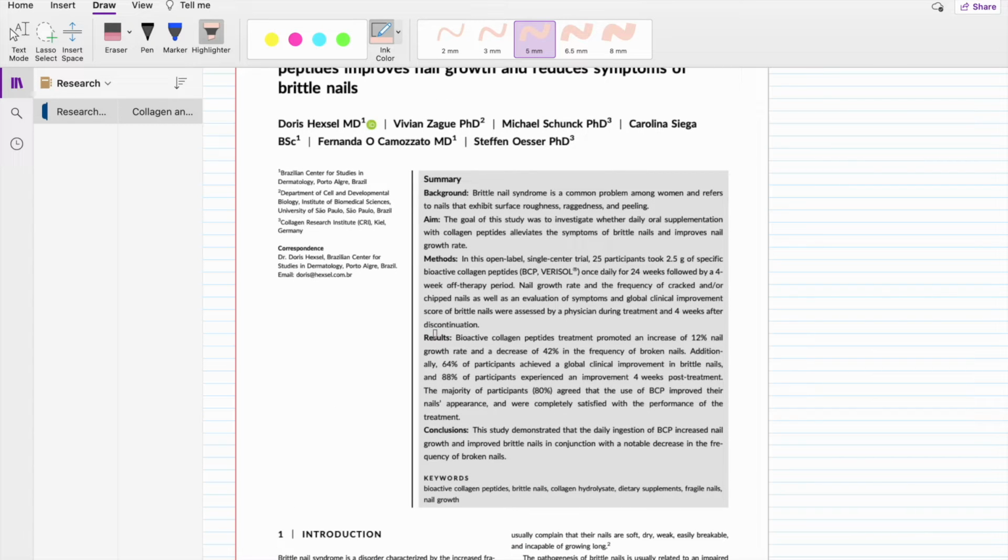I read the summary, get an idea of what we're working with here, so that way as I'm reading through the rest of the paper, I'm not lost. Every research article is going to have a similar format.